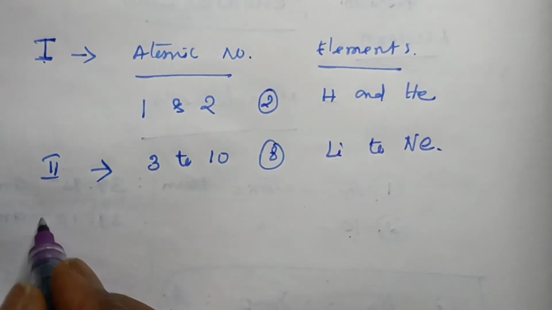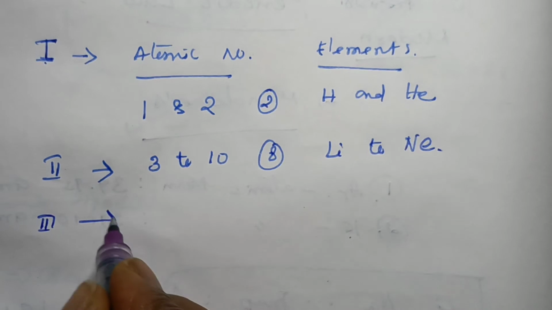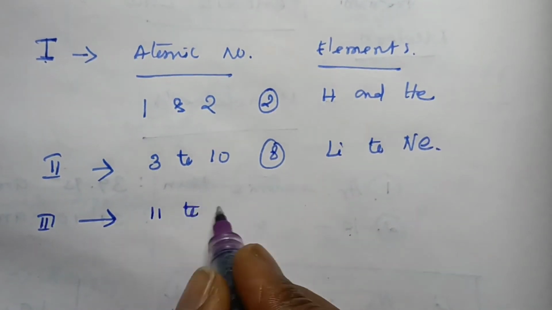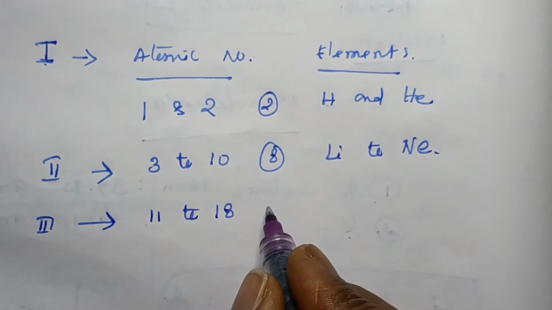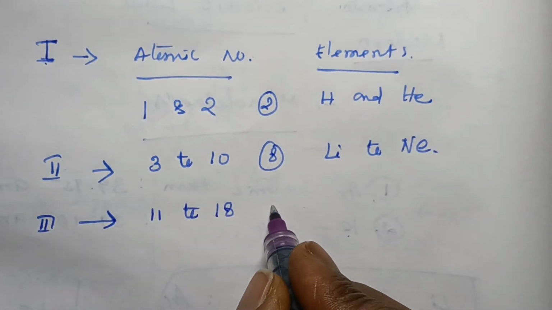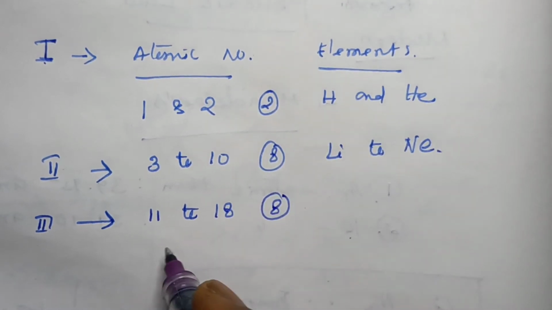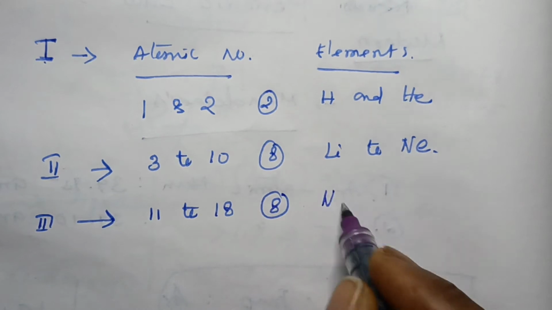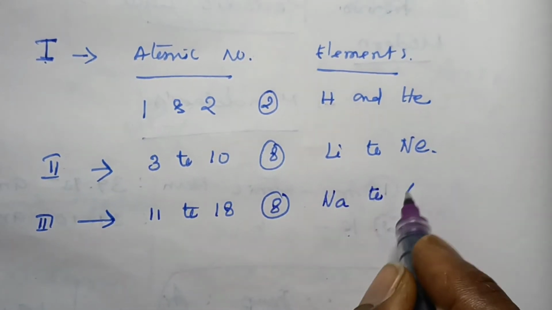In the third period, the atomic numbers are from 11 up to 18, so there are 8 elements present. It is also a short period, starting from sodium up to argon.